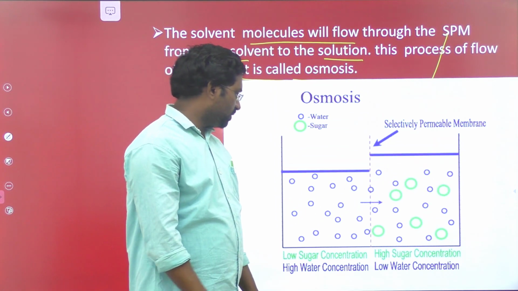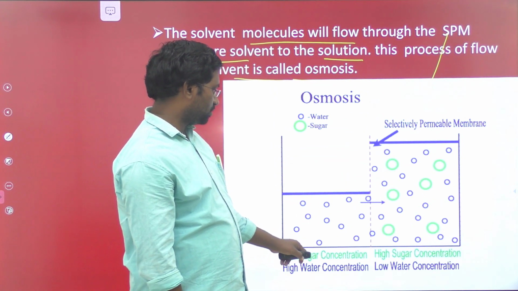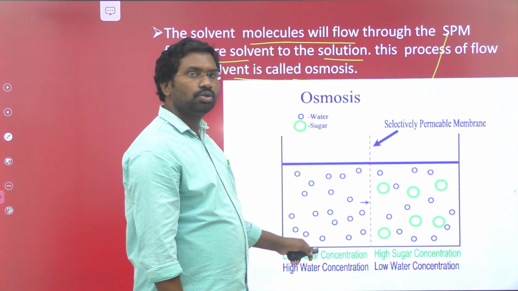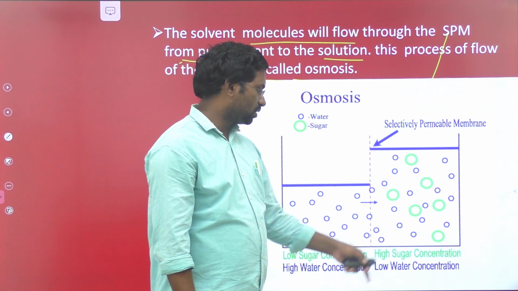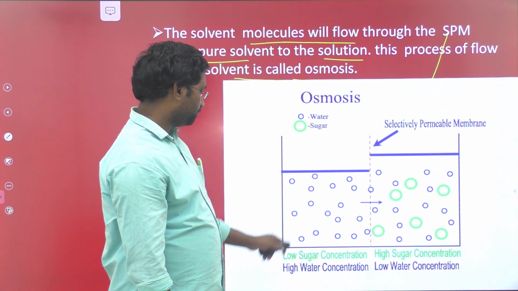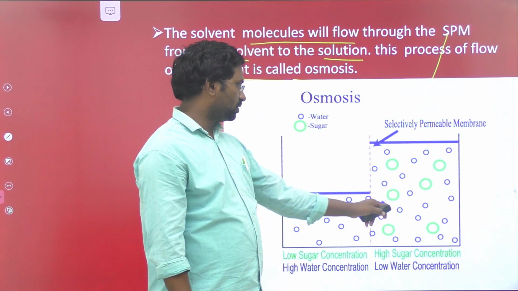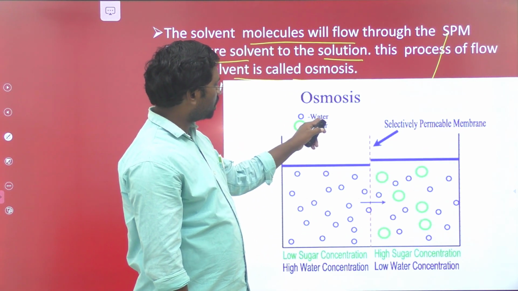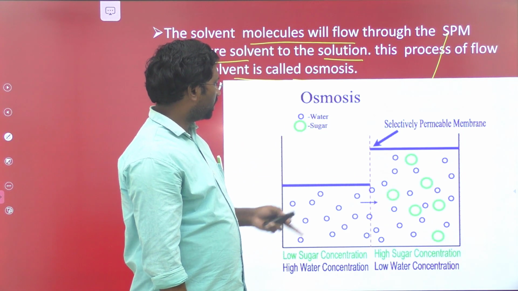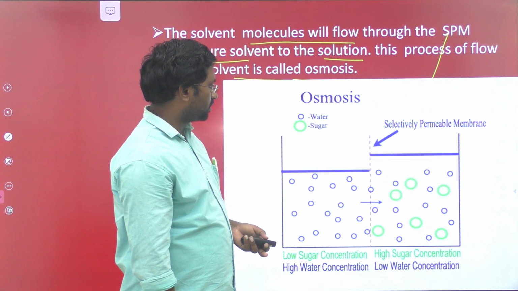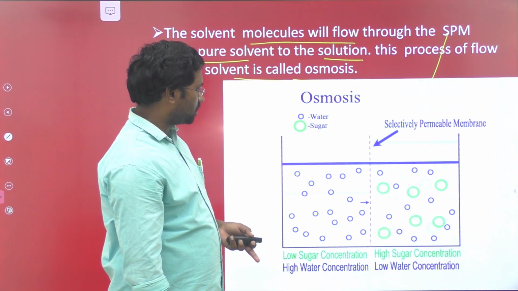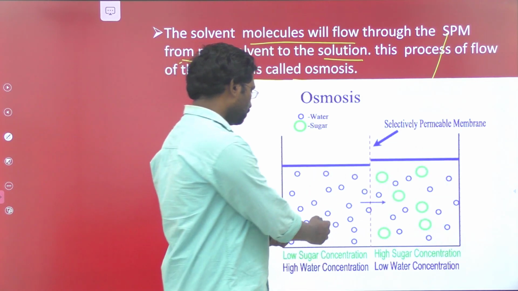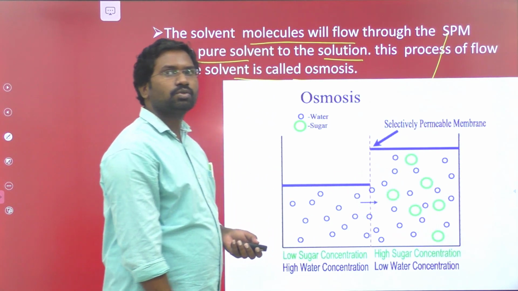So look at this image once again. Here is a low concentration solution, and this is a high concentration solution. This is a low sugar concentration, and this is a high sugar concentration. Here this is a high water concentration, this is a low water concentration. Water molecules are denoted by blue letters, sugar molecules by green letters. So when the osmosis process takes place, the solvent molecules pass from the low sugar solution to the high sugar solution.